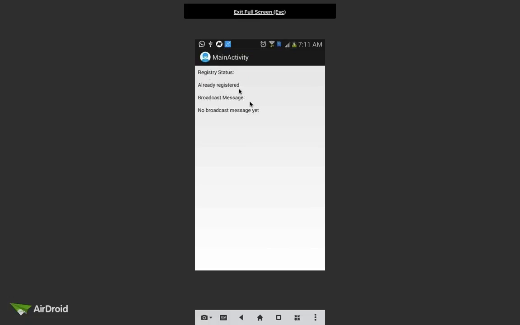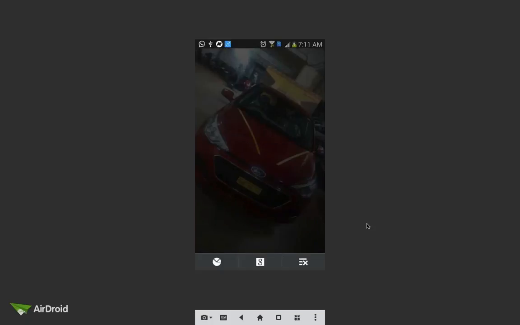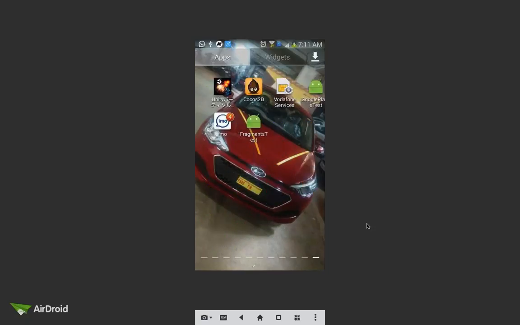So here, see, what is the status I got? Registration status: already registered. Meaning internally it's going to create a file, because we are creating a file in the storage. Let's go and see in the file storage whether the file is created or not.